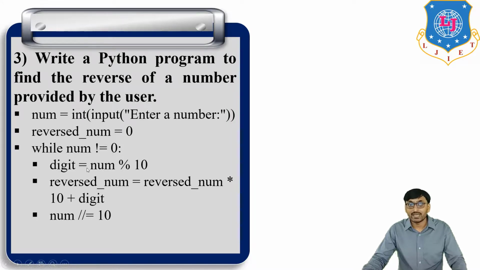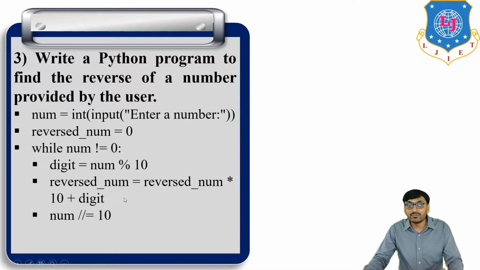Okay, inside the body of the loop, the first step is digit is equal to num modulo 10. We find the remainder if we divide the number by 10. Then the second step, reverse number is equal to reverse number times 10 plus digit. So the initial value of reverse number is 0, and this 0 value is transferred here in the first iteration. So 0 times 10 plus digit is transferred here.